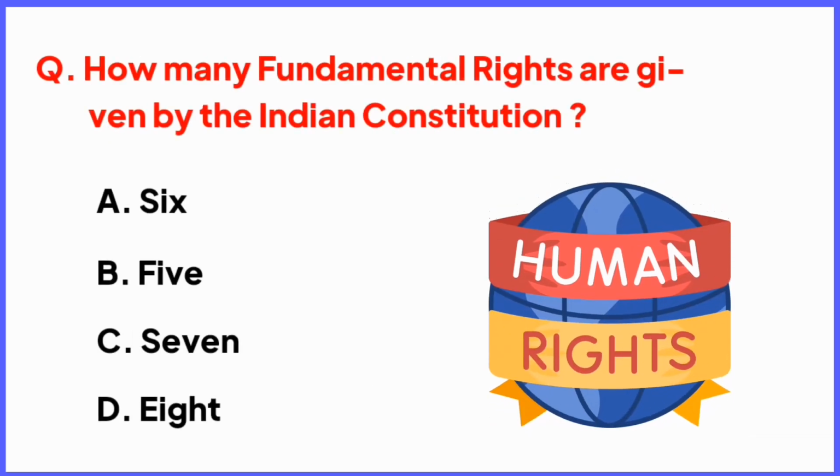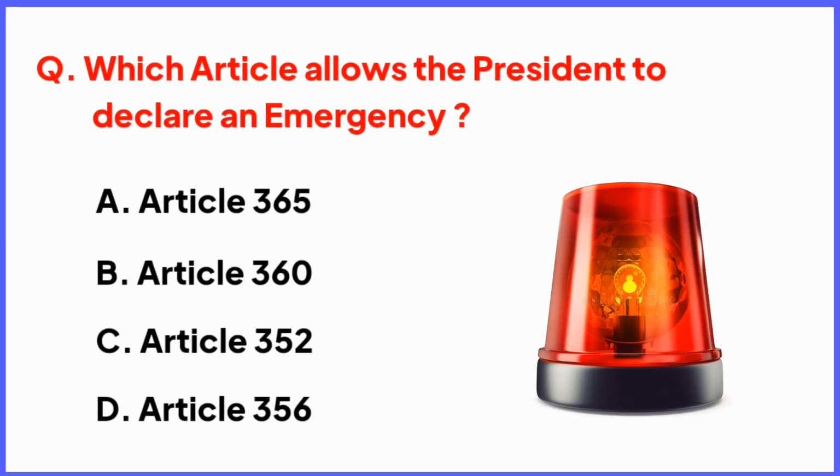How many fundamental rights are given by the Indian Constitution? Right answer is option is 6. Yes friends, 6 fundamental rights are given and guaranteed by the Indian Constitution. Which article allows the President to declare an emergency? Right answer is option C, Article 352. Yes friends, Article 352 allows the President of India to declare an emergency in India country.